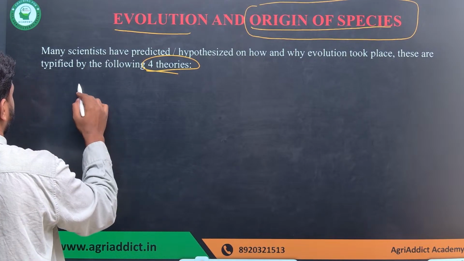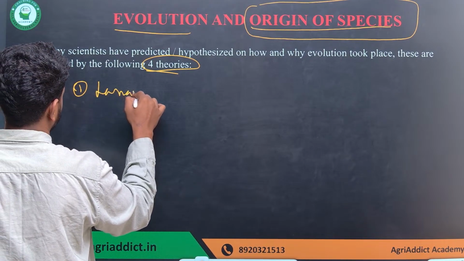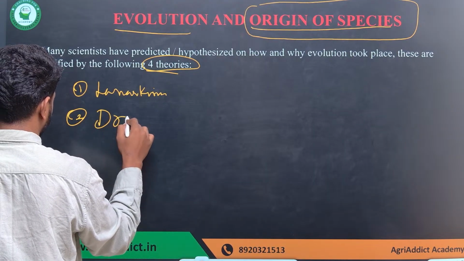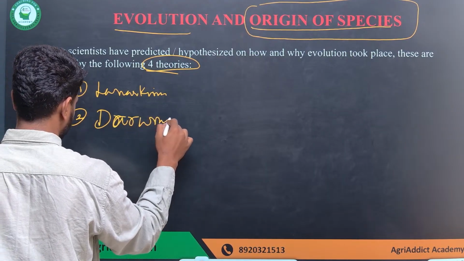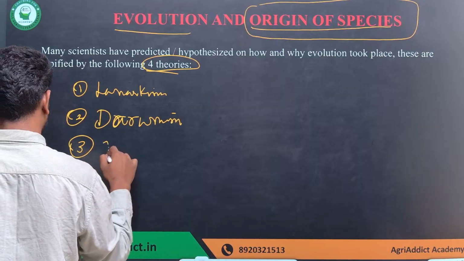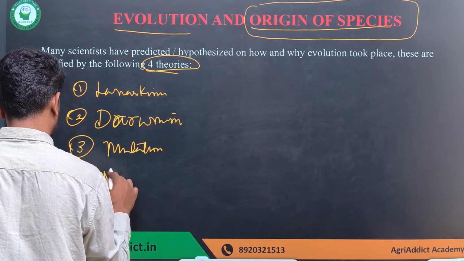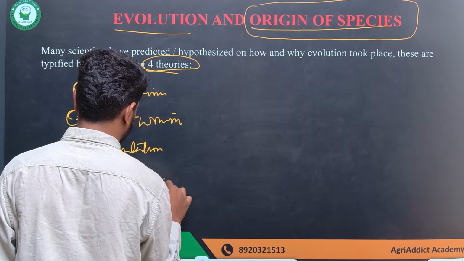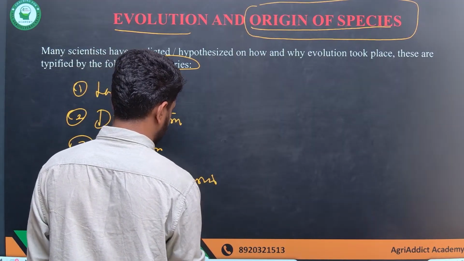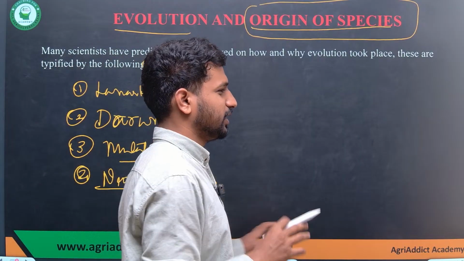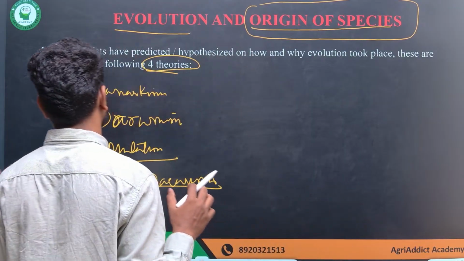Can you name them? First one is Lamarckism, second one is Darwinism, third concept is mutation, and the fourth, the latest one, is called neo-Darwinism. These are the four major evolutionary theories which explain evolution and the origin of species.